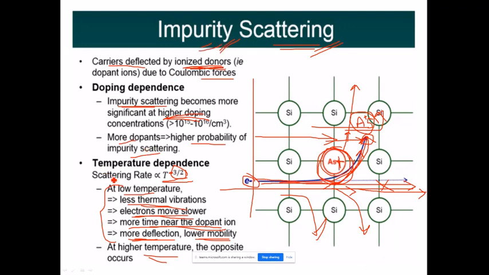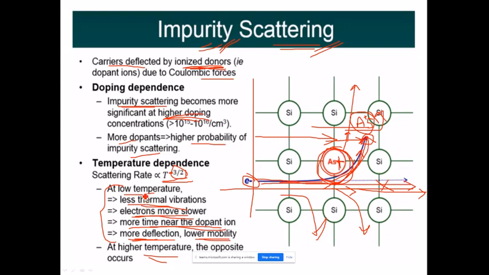Whereas the scattering rate in lattice scattering is directly proportional to the temperature. As temperature increases, scattering increases there. But here, as temperature increases, the scattering rate